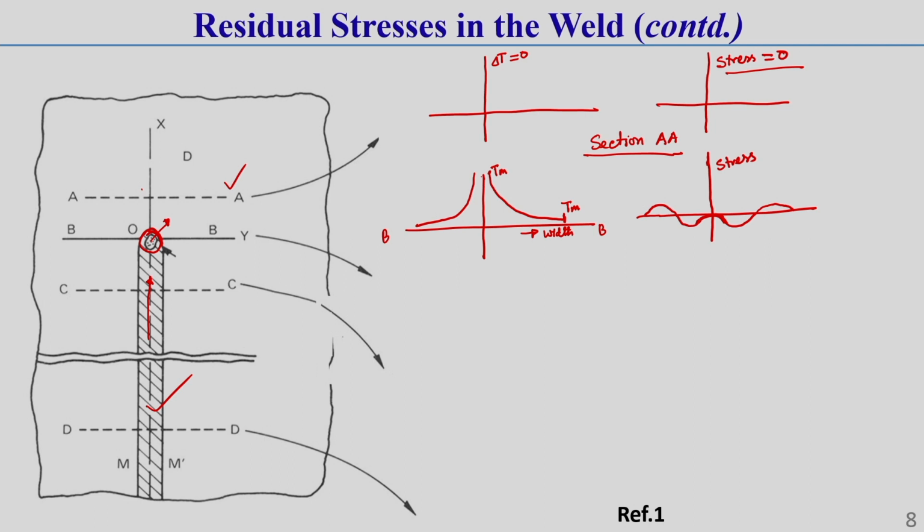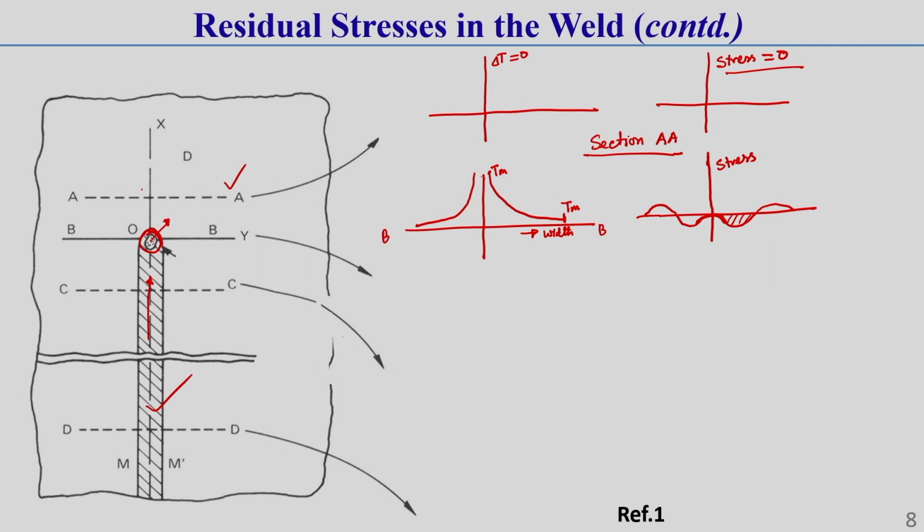the surrounding material. So, this restricted material, which tries to expand, is not allowed to expand by the surrounding cool material. That is why inside that zone some compressive stress will develop. Compressive stress means it tries to expand, but its expansion is restricted, so internally some compressive restoring force will develop, correct.